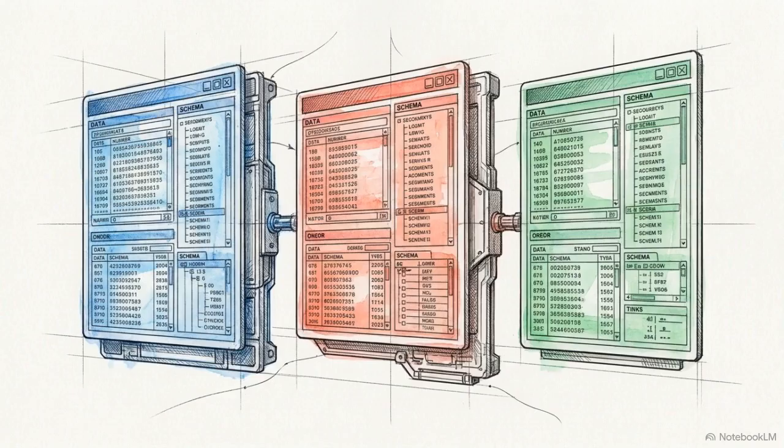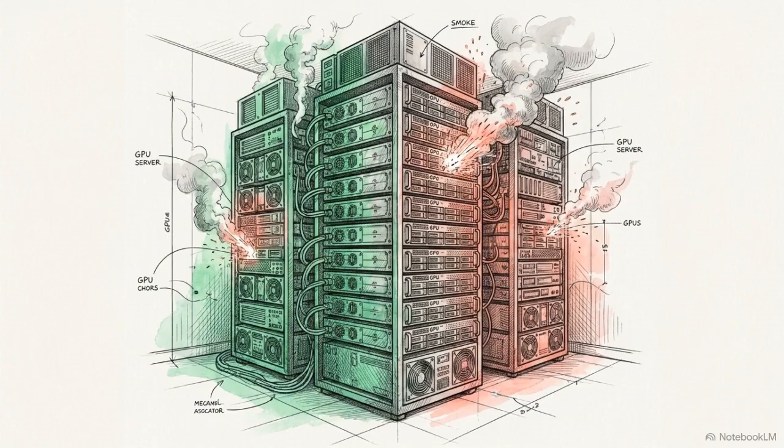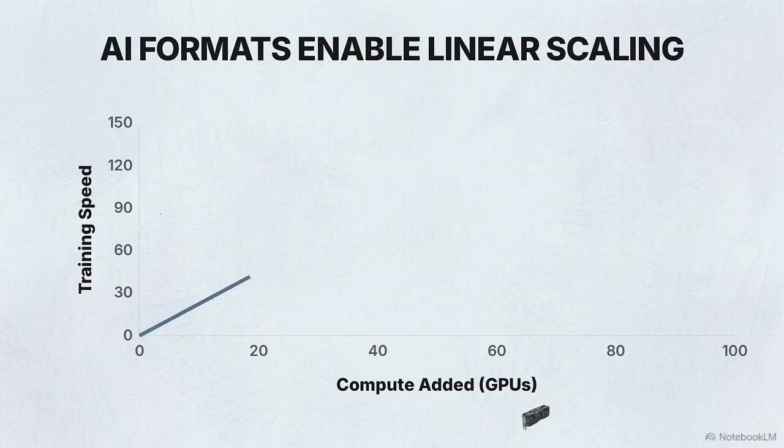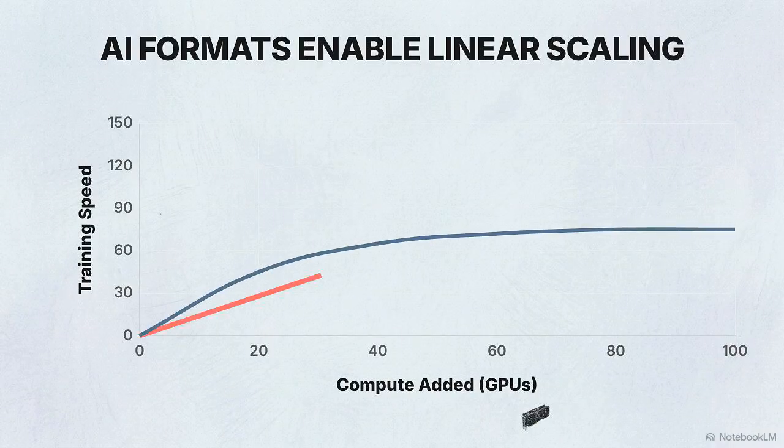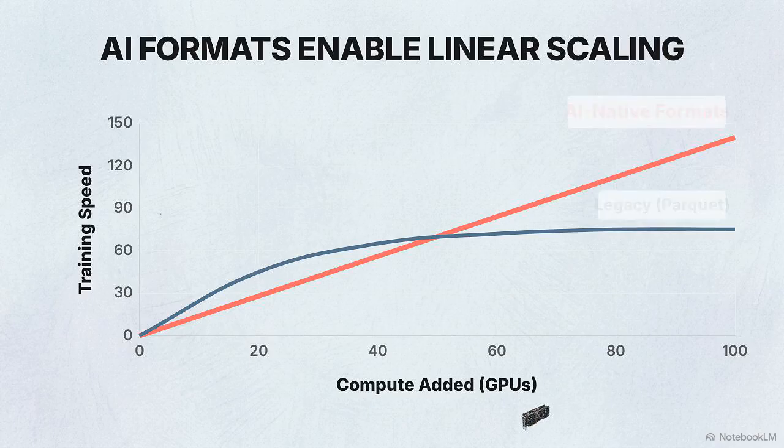Keeping those GPUs saturated requires a different data architecture. Three specific open-source formats, Lance, Nimble, and Vortex, were built to address this exact throughput gap. Adding more compute will not solve a storage bottleneck. To achieve linear scaling in AI training, the industry is moving towards these specialized file structures.